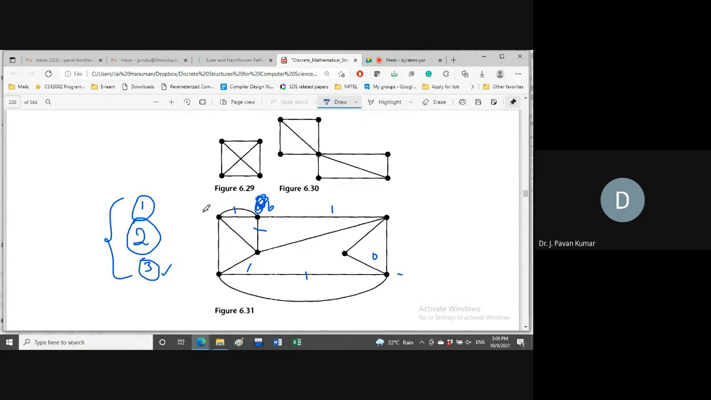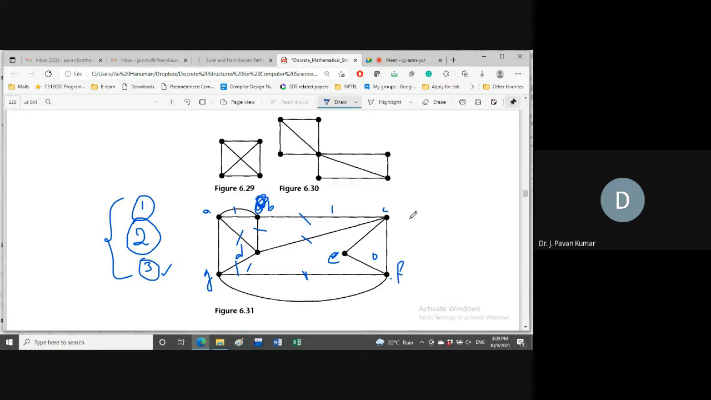A, B, C. This is D. E, where we have taken, I think, here. This is F. This is G. That's it. Now, while we are at F, what are the edges that we have removed? This we have removed. This we have removed. This also we have removed, and this, and this, and this also we have removed.